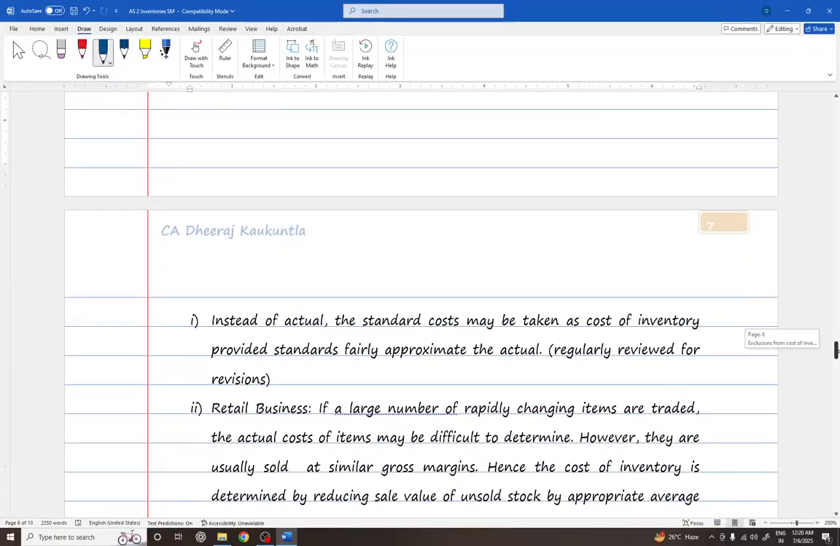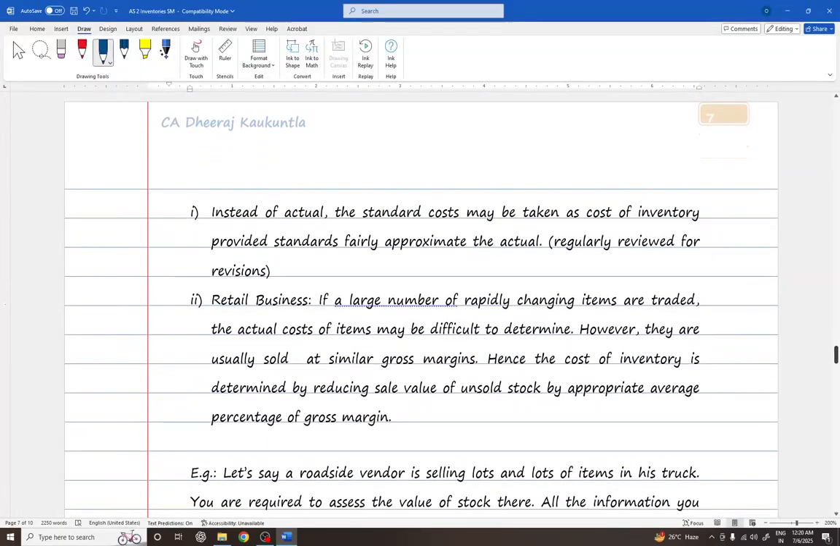Now there are special cases in valuation, that is, instead of actual, the standard costs may be taken as the cost of inventory, provided such standards are fairly approximate to the actual and regularly reviewed for revisions.